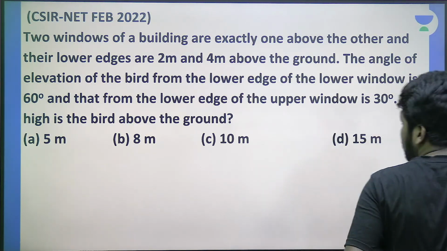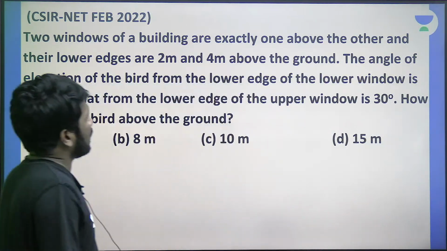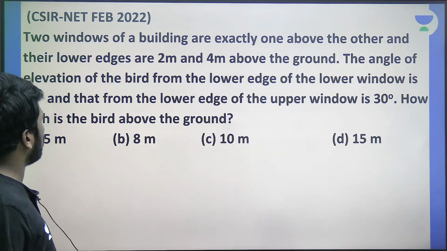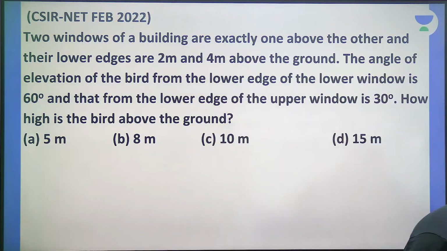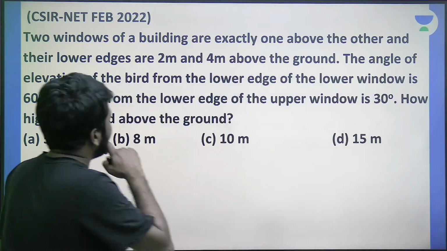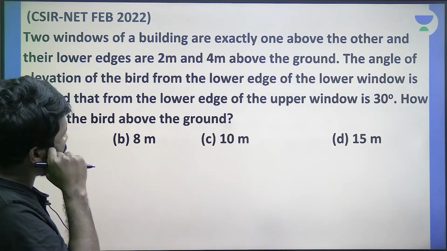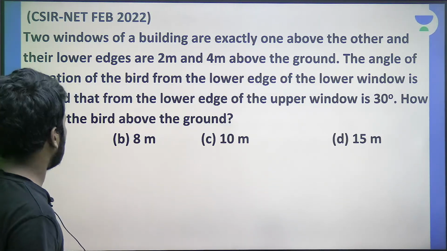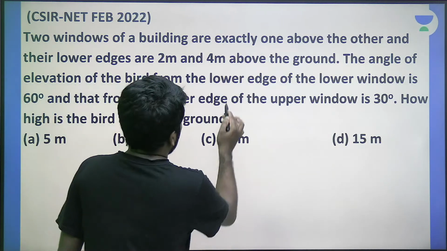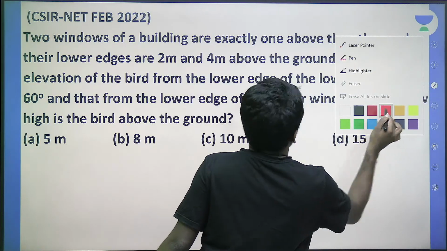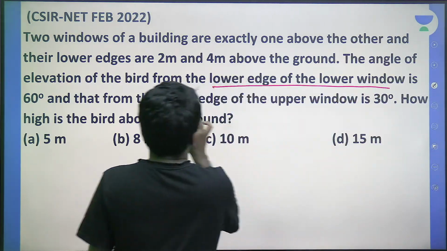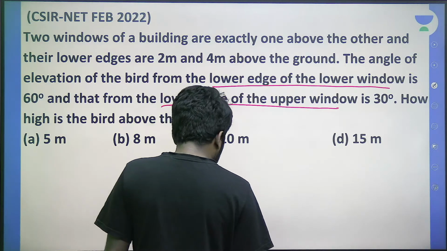Okay, so listen. Two windows of a building are exactly one above the other and their lower edges are 2 meter and 4 meter above the ground. Audio clear, right, all of you? Yes. Okay. So the angle of elevation of the bird from the lower edge of the lower window is 60 degree, and that from the lower edge of the upper window. These are the two things we need.